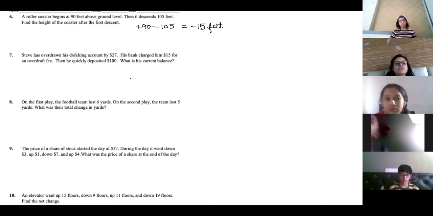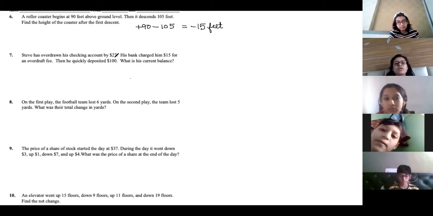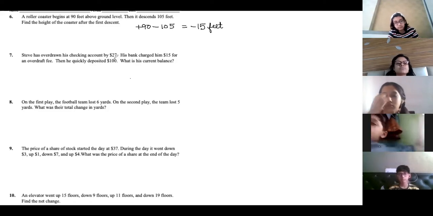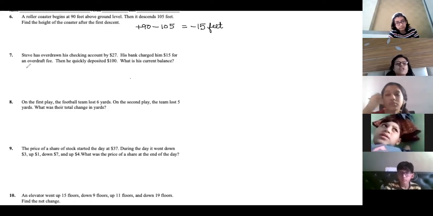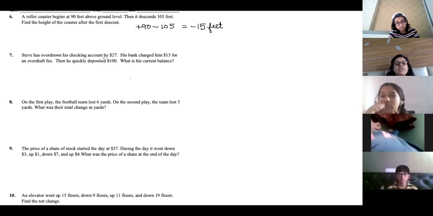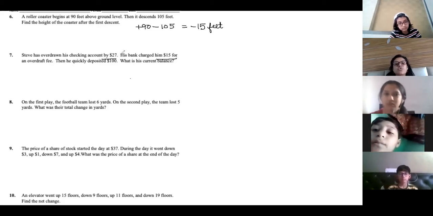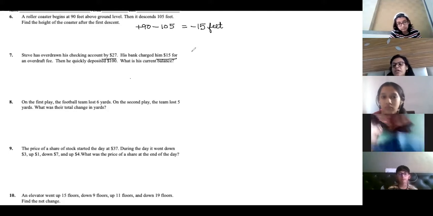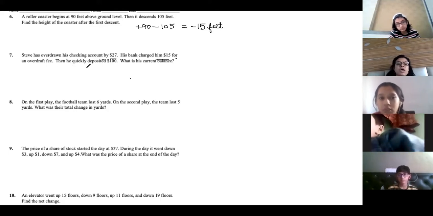Steve has overdrawn his checking account by $27. His bank charged him $15 for an overdraft fee. So he has taken out this much, and the bank has also charged this much. So when it is coming out of the bank, it will be negative, and whatever is deposited is positive.